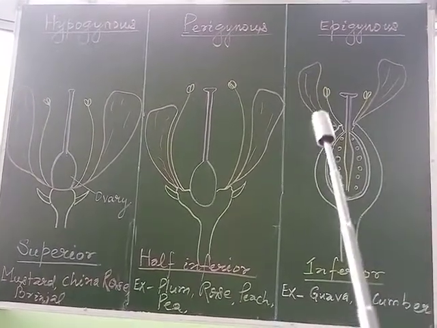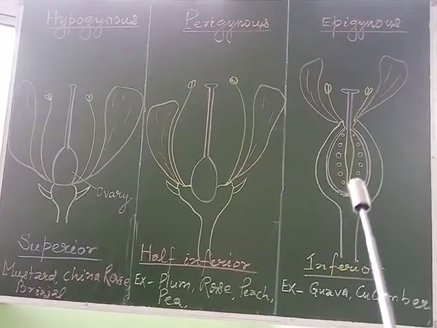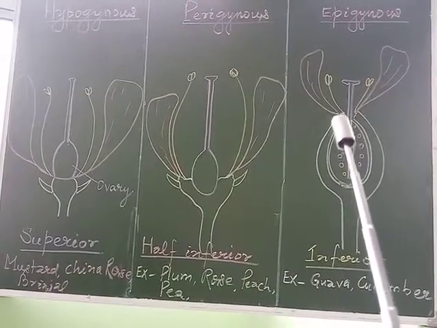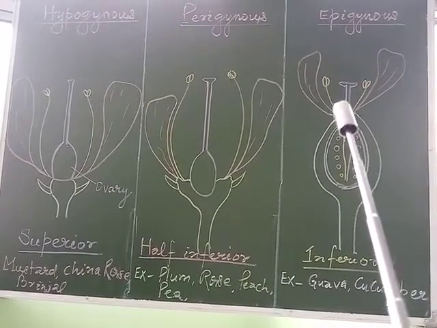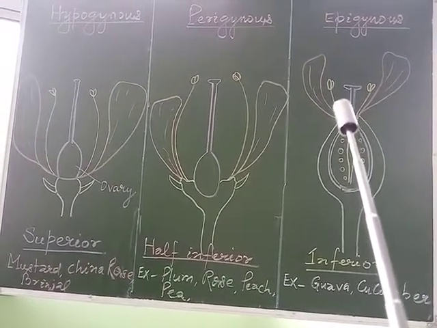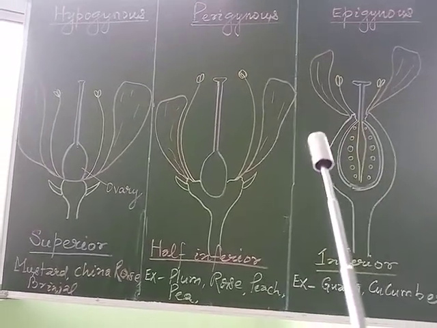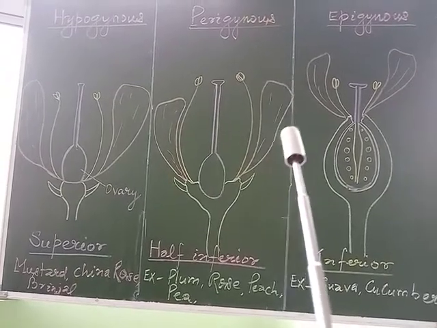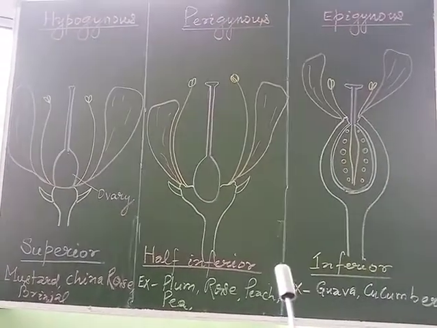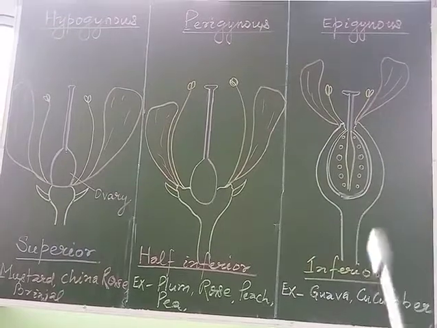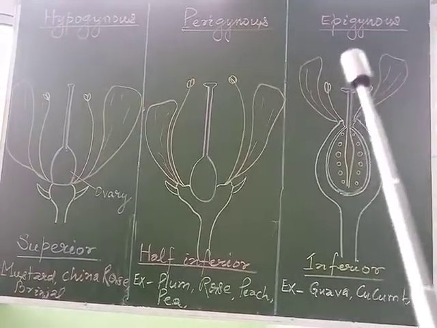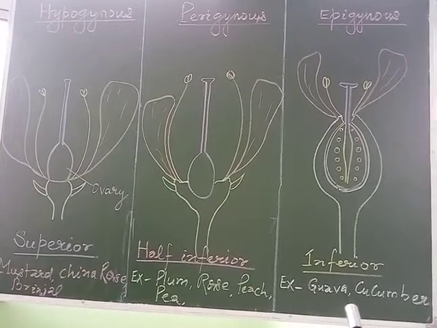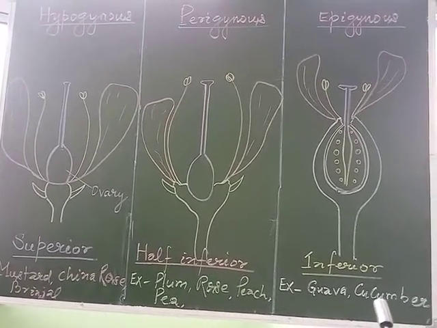The ovary is enclosed by the grown-up thalamus, and the other parts of the flower, the stamens and the petals, arise above the ovary. In this case, the ovary is called an inferior ovary and the flower is called an epigynous flower. For example, guava, cucumber, etc.